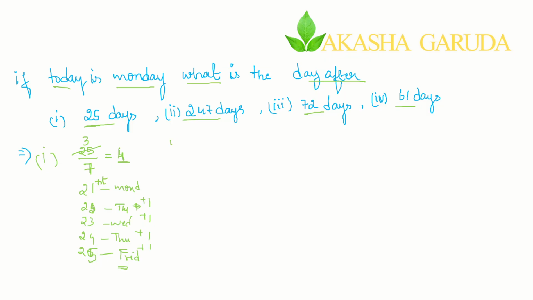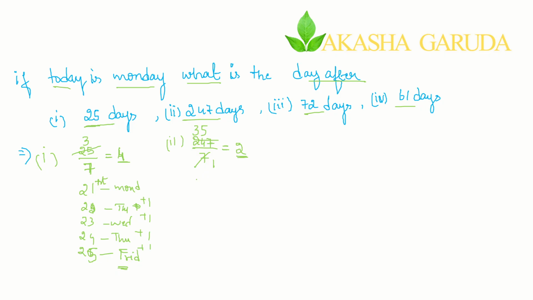Now for the second question, you also try to solve for 247 days. What is the day after 247 days? Take that and divide by 7. 7 threes are 21, the 3 goes this side, it becomes 37. 3 fives are 35, and 37 minus 35 is 2. The remainder here is 2.